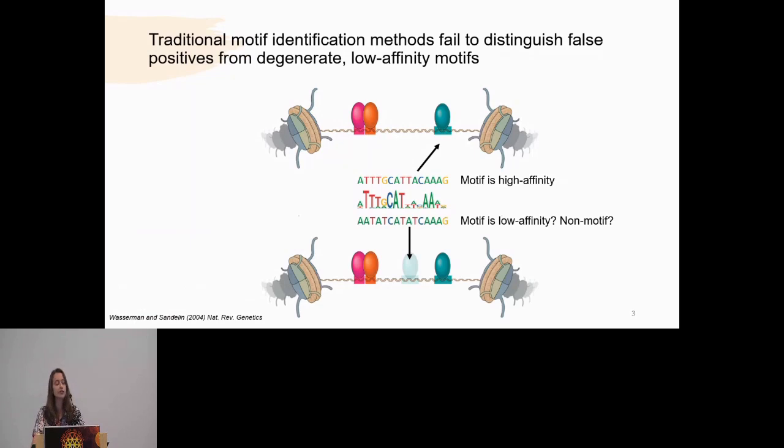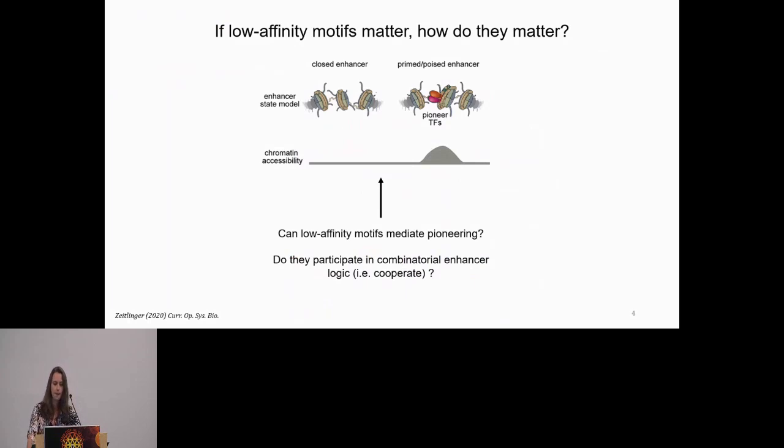However, in the case of degenerate sequences, it is often very hard to distinguish false positives from actual functional low affinity motifs. And recent work has really shown that low affinity motifs can be contextually crucial in development and expression of certain genes. So my work surrounds the question: if low affinity motifs matter, in what fashion do they matter?